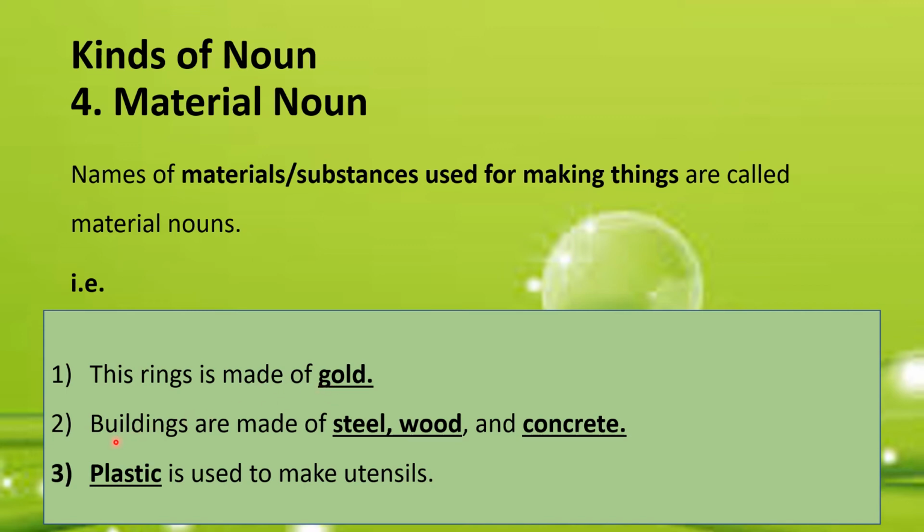Look at the second example. Buildings are made of steel, wood, and concrete. The underlined words are the names of materials, so they are material nouns. Similarly, in third example, plastic is the name of a material out of which utensils have been made. So it is a material noun.